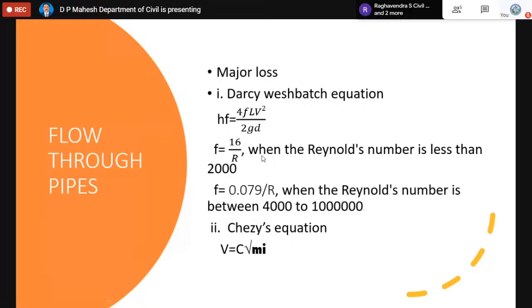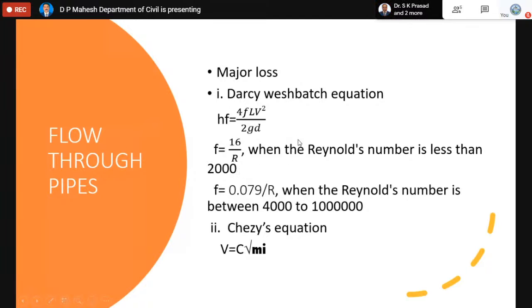Once the Reynolds number is calculated and compared, when it comes less than 2000, we use the formula 16 by Re for f. Similarly, we also use 0.079 divided by Re to the power 1 by 4, that is, the power of Re is 0.25. This formula is used when the Reynolds number is from 4,000 to 10 lakh. So either this we use or that we use. For turbulent flow, we use this second case. For laminar flow, we use the upper case.